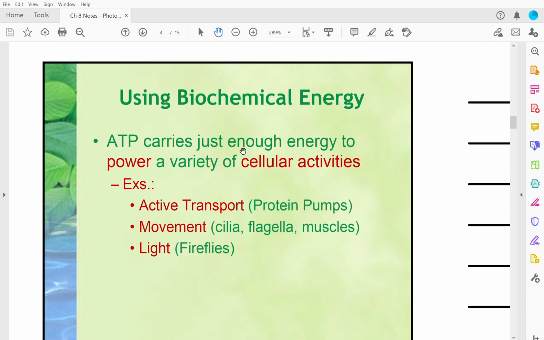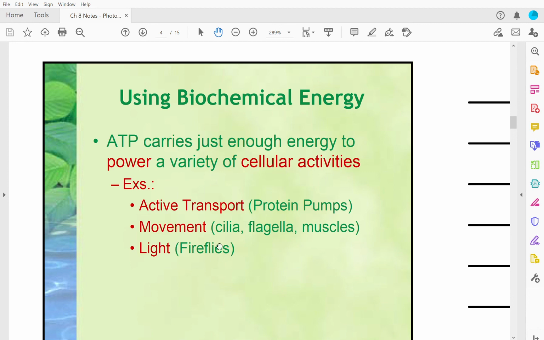Okay, biochemical energy. ATP carries just enough energy to power a variety of cellular activities. These are things we've talked about. Active transport, those protein pumps that require energy. Movement: cilia are little hairs on the side of small, microscopic organisms, and flagella is like a tail. And then muscles.